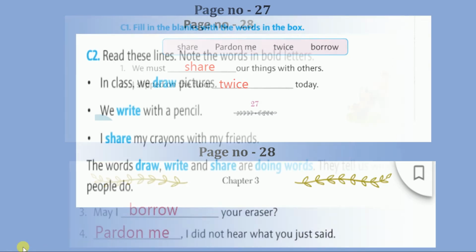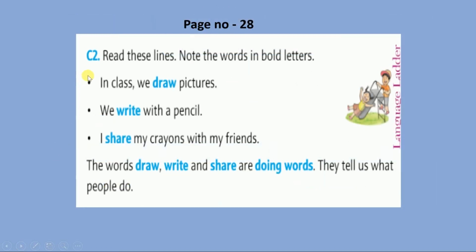And now below that question number C2 is given. Read these lines. Note the words in bold letters. Let us read the lines given in this question. In class, we draw pictures, right? Notice the word given in bold letters. That is draw. Next line, we write with a pencil. Here, notice the word write given in bold letters.